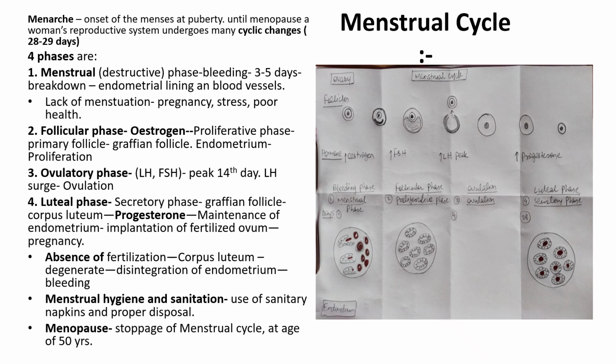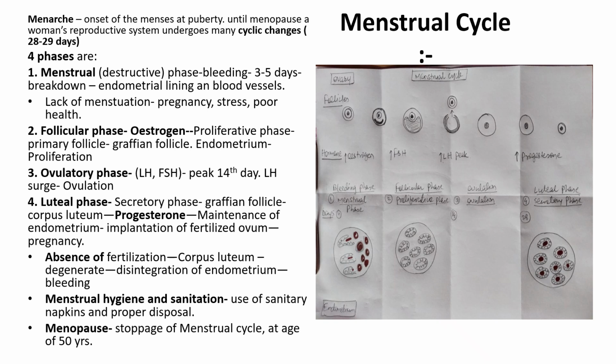Now let's study the menstrual cycle, the characteristic feature of females. Menarche is the onset of menses at puberty. Until menopause, a woman's reproductive system undergoes cyclical changes, and each cycle is around 28 to 29 days. There are 4 phases: the menstrual phase, follicular phase, ovulatory phase, and luteal phase. The menstrual phase is the destructive phase, when bleeding takes place. It lasts about 3 to 5 days, and it is because of the breakdown of the endometrial lining and blood vessels.